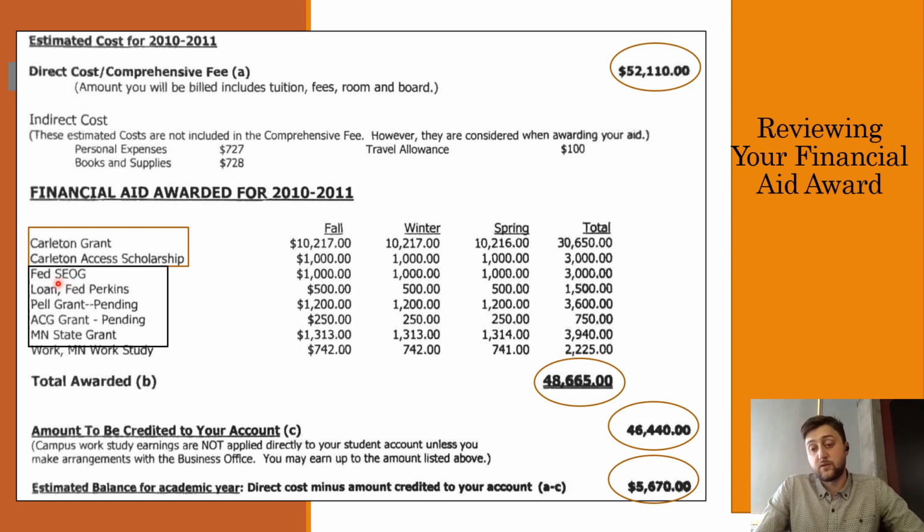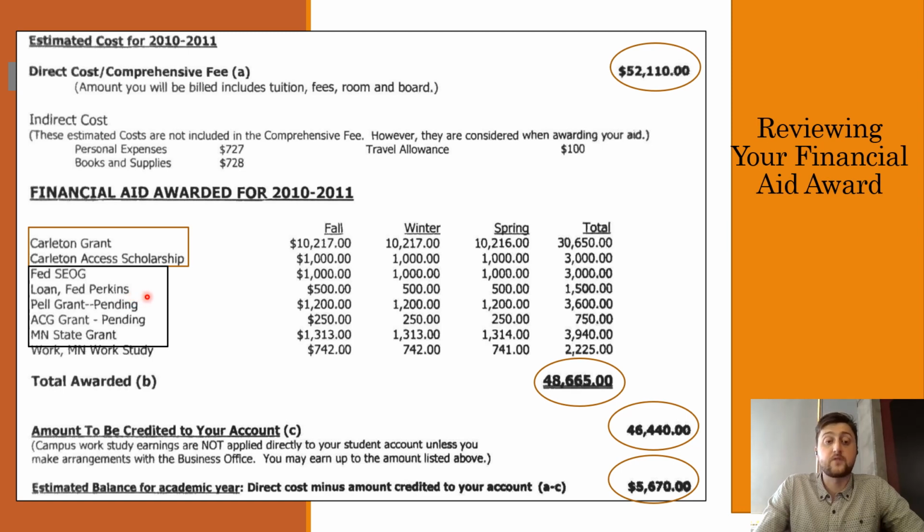Below that, we have the federal and state aid. So you've got a federal SEOG fund for $3,000, a Pell Grant for $3,600, a Minnesota State Grant for $3,940, and an ACG grant, which is an old grant that doesn't exist anymore, for $750. So all four of those things are coming from FAFSA. They're all coming directly from the federal or state government, right, and going straight to the student's pocket. In the middle there, they've kind of sandwiched in a federal Perkins loan, which is an old loan.